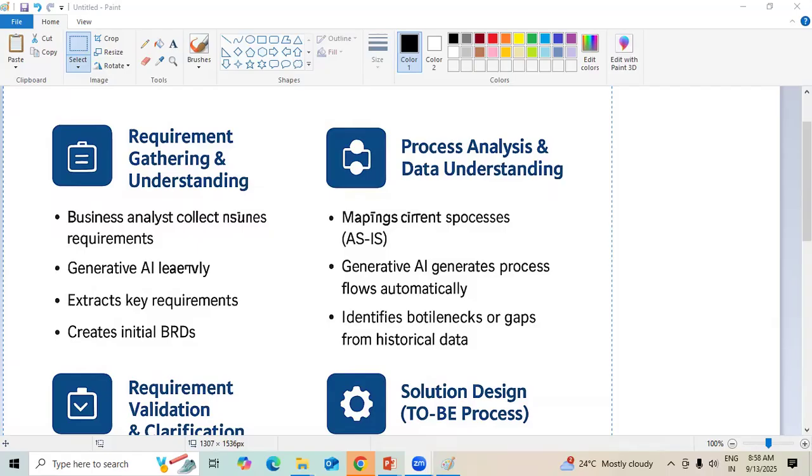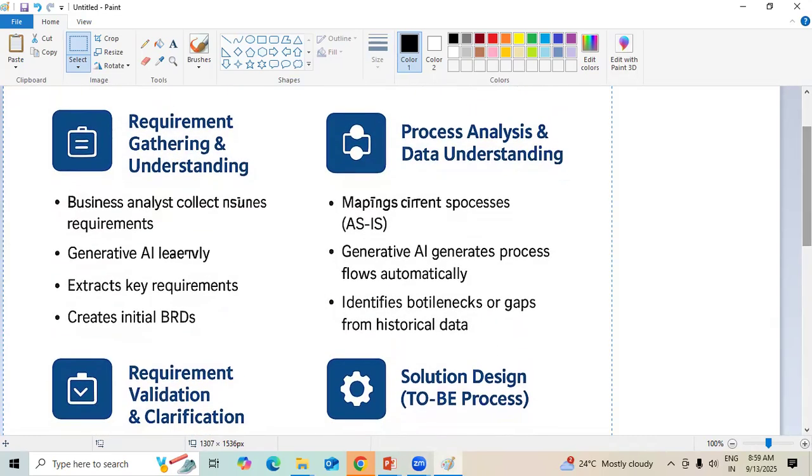As a business analyst, whenever we are implementing generative AI, especially on our business processes, how is the role of a business analyst different, and where can this generative AI concept be implemented as part of artificial intelligence and machine learning? These are the classifications, because the stages of business analyst activities will be divided into these parts. One is the requirement gathering phase, followed by process analysis, requirement validation, and solution design. These are the different knowledge areas, more or less.